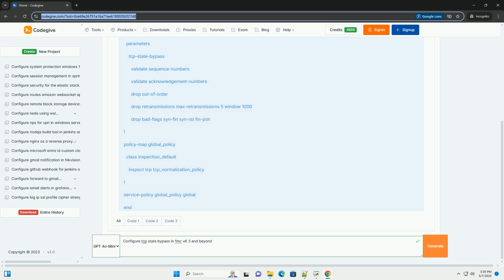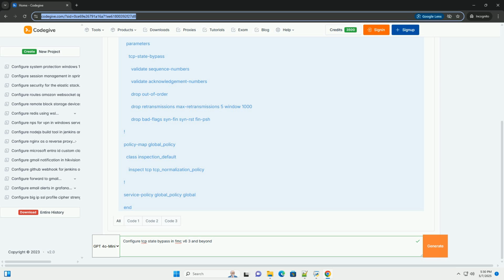4. TCP stream configuration. This is where you'll configure TCP state bypass. Within the NAP, navigate to the TCP stream configuration section. 5. Edit the TCP stream configuration. Click the Edit button. This opens the TCP stream configuration window. Step 2. Configure TCP state bypass options.